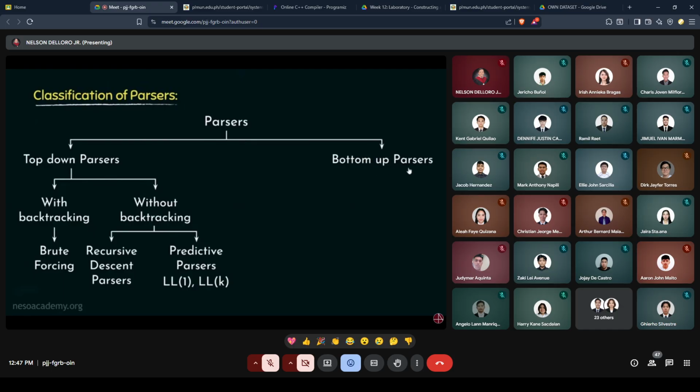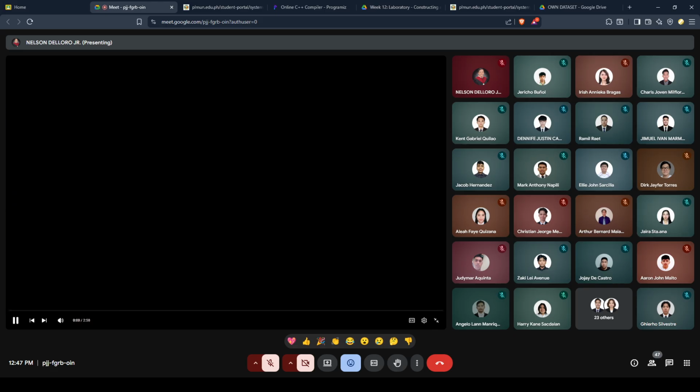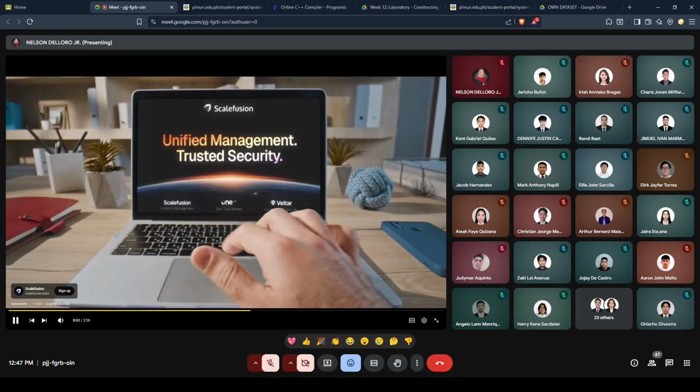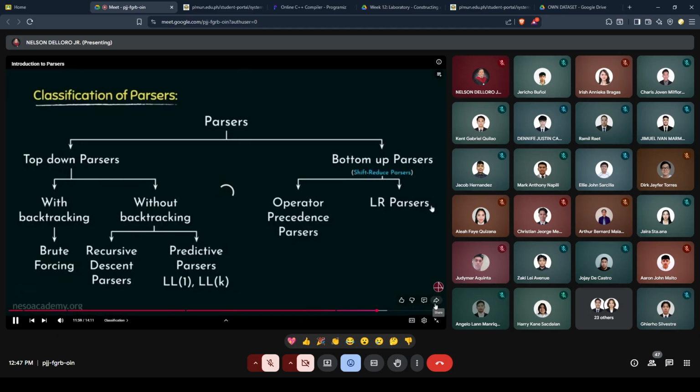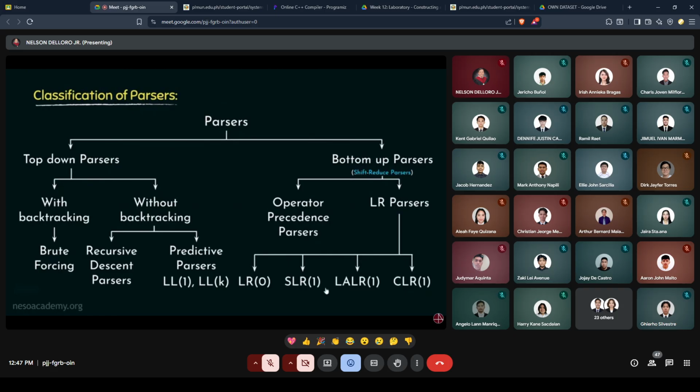Now coming to the bottom-up parsers, these are also known as the shift-reduce parsers. These parsers can also be classified into two categories: the operator precedence parsers and the LR parsers. Coming to LR parsers, these can be classified into four categories: LR0, SLR1, LALR1, and CLR1. We will learn about the different parsers in different sessions.